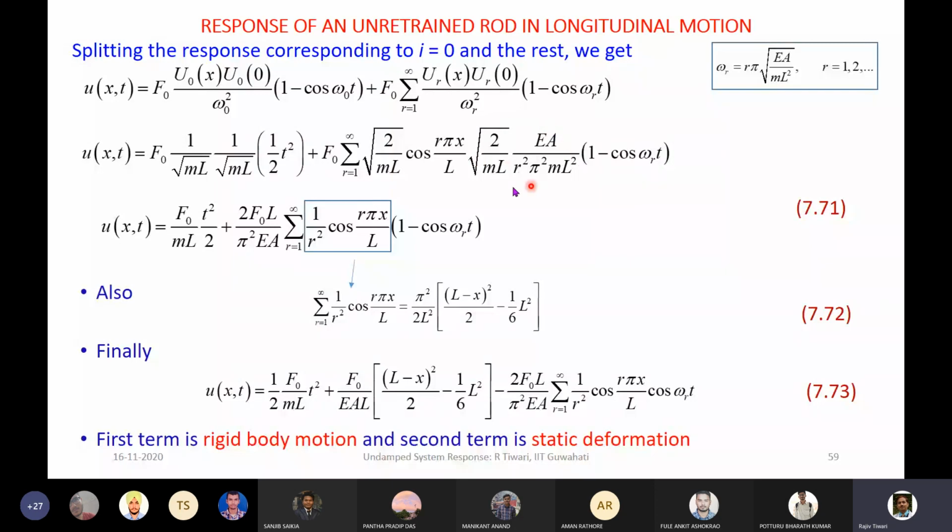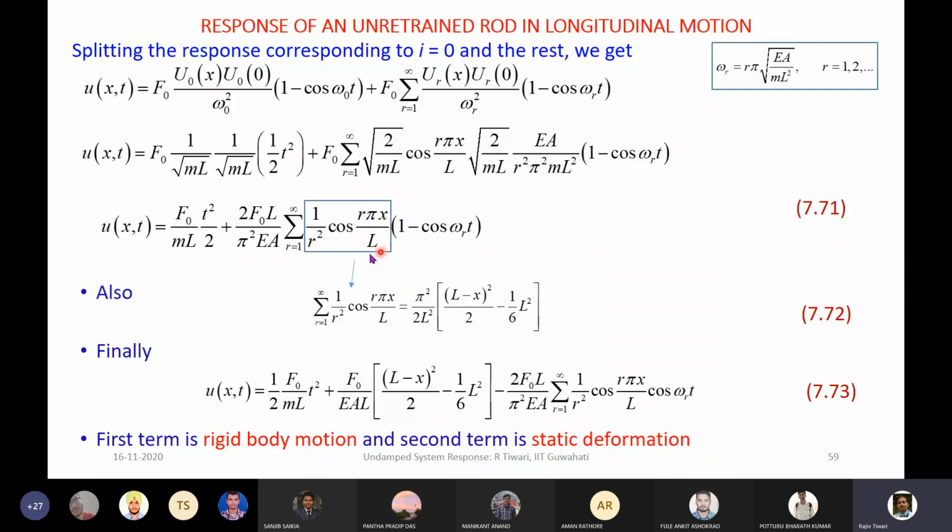Natural frequency also has been substituted from here. So there is natural frequency square, 1 by, because this is in the denominator. So your natural frequency expression has been put here. Even we can put the natural frequency expression here also, so that we have all the expressions in terms of variables. Now you can see that this can be simplified. This is the rigid body mode part. Once we simplify this, within the summation all the terms containing r will be retained.